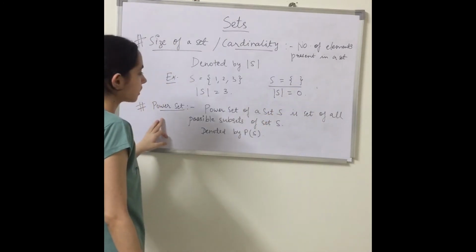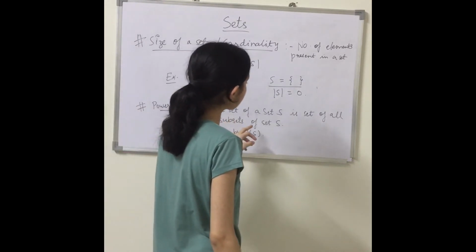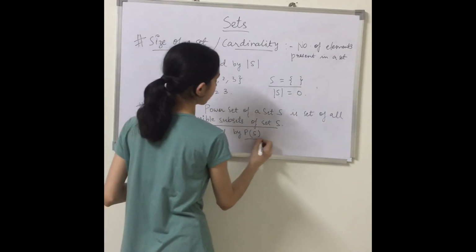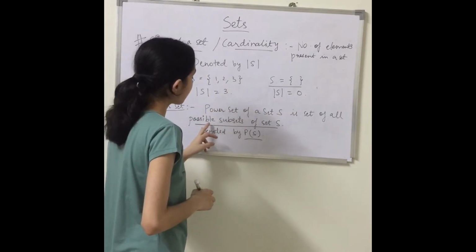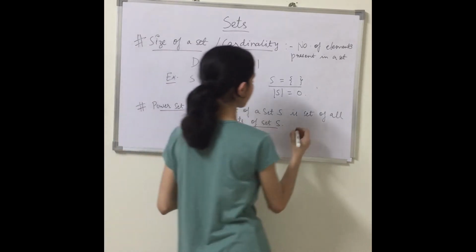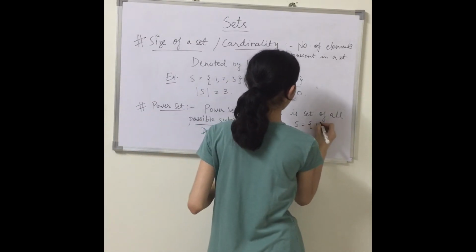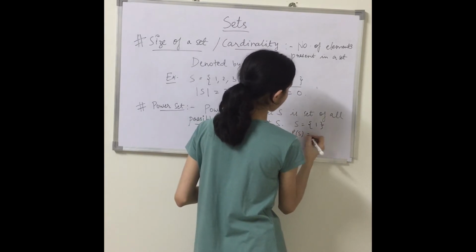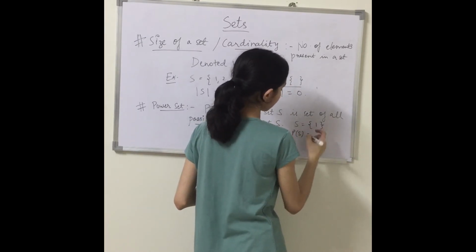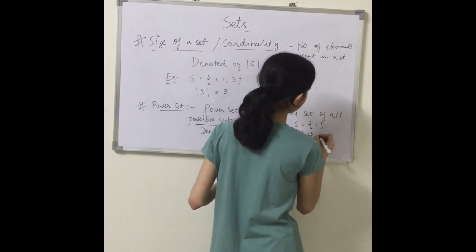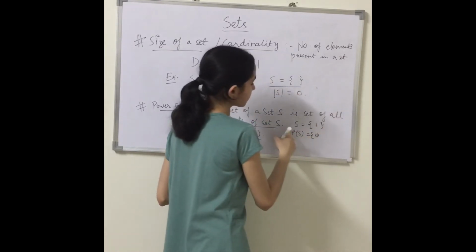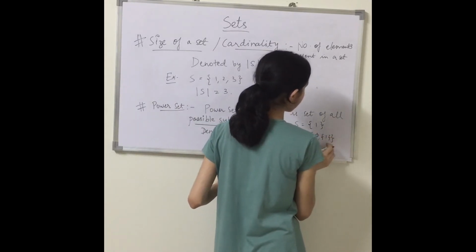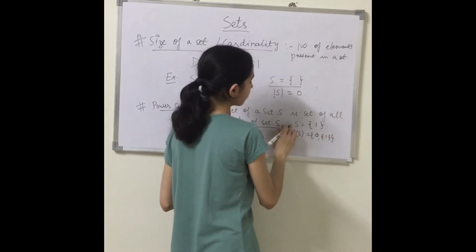So what is a power set? The power set of a set S is the set of all possible subsets of set S, and it is denoted by power set of S. What does it mean by possible subsets of set S? Let's suppose I have only one element in our set. So what is the power set of S? All possible subsets of this, right? We know what a subset is. So phi is a subset of any set, and the set itself. So these are the trivial subsets of this set.